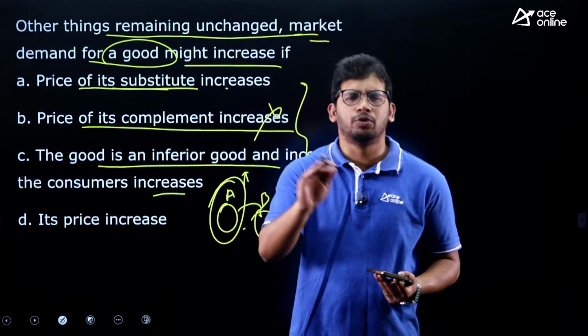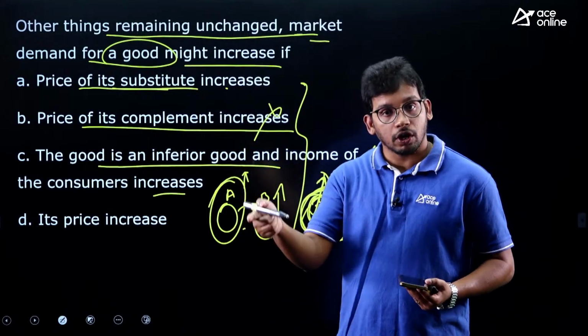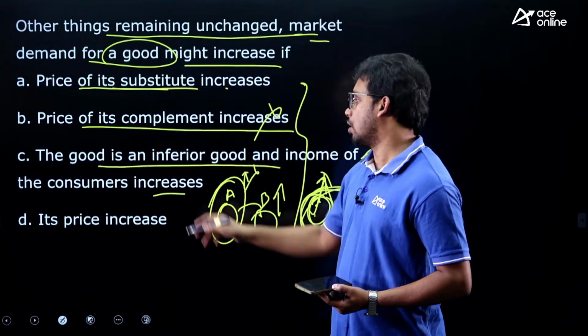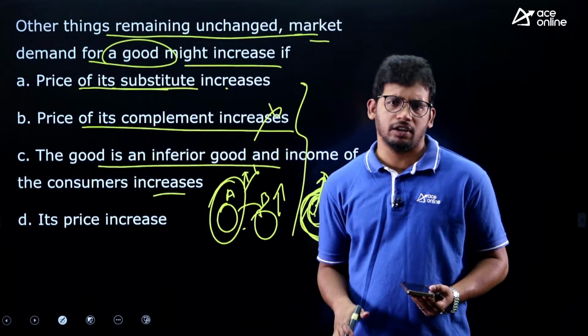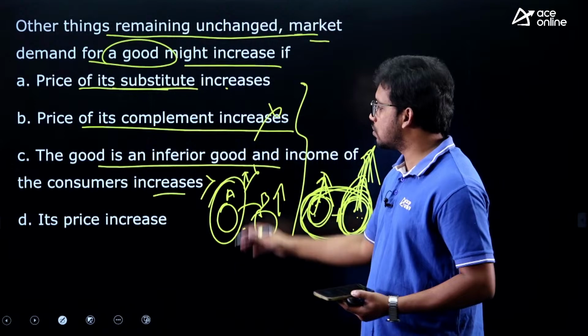If a good is cheap, like a 100 rupees t-shirt, and your income has increased, do you consume that? No, you won't. You will go for the branded ones. So this is also wrong. If a good is inferior and your income is increasing, you won't demand it. You will go for the rich good, the luxury good, right. So quality good, this is also wrong.